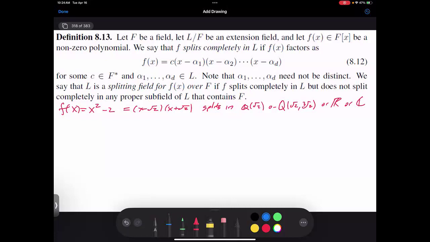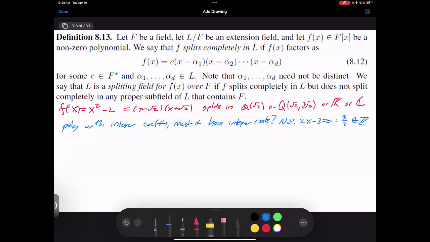Now, in terms of just the impact of what you can see, let's get a sense of how things stabilize. If I give you a polynomial with integer coefficients, must it have integer roots? No. And that was a really fast no. So, 2x minus 3 equals 0. 3 halves is not an integer. All right, so what if I give you a polynomial with rational coefficients? Must it have rational roots?